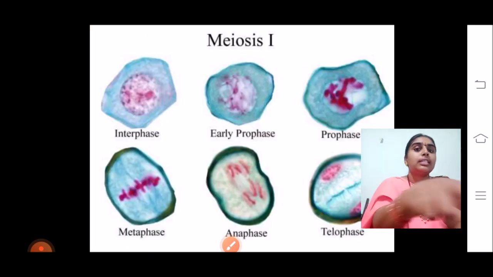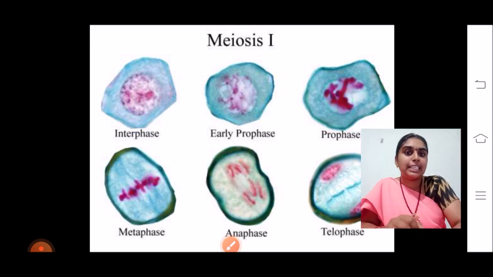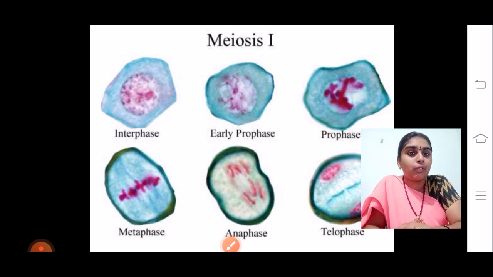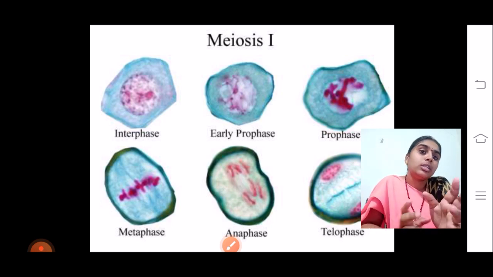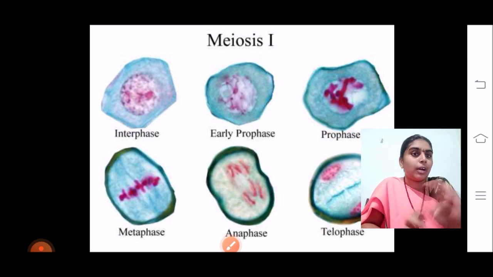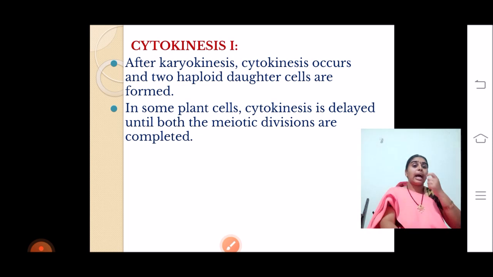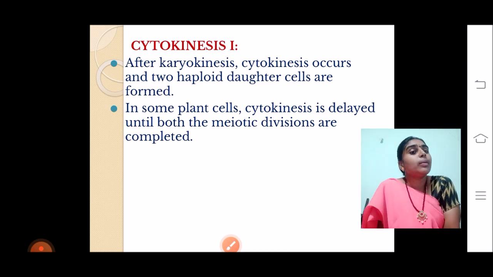Now this is how the microscopic divisions of the meiosis 1 stages are seen. You can see the interphase, early prophase, late prophase, metaphase, anaphase and telophase. How the cell plate is being formed in the telophase is very clearly explained. So this is the microscopic representation of the phases. Then cytokinesis. After the karyokinesis has occurred, after the reduction division of the nuclear material occurred, cytokinesis will be occurring in the cells.